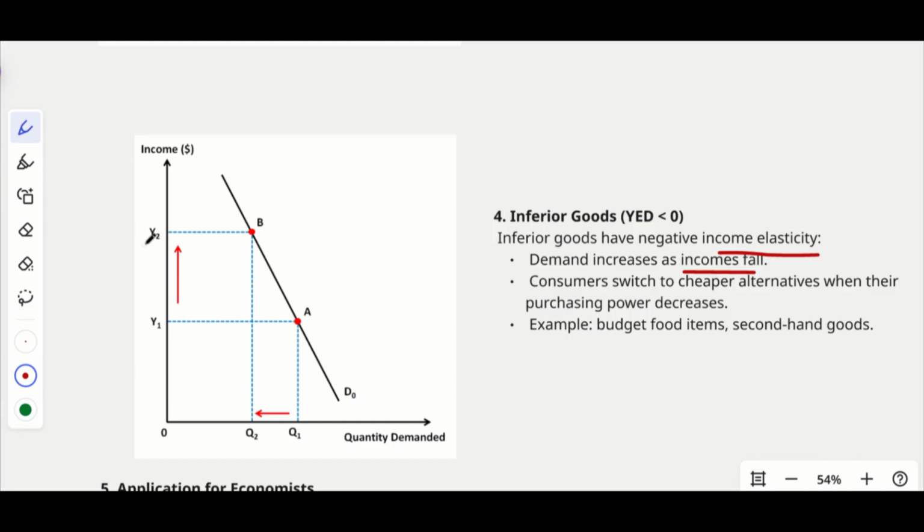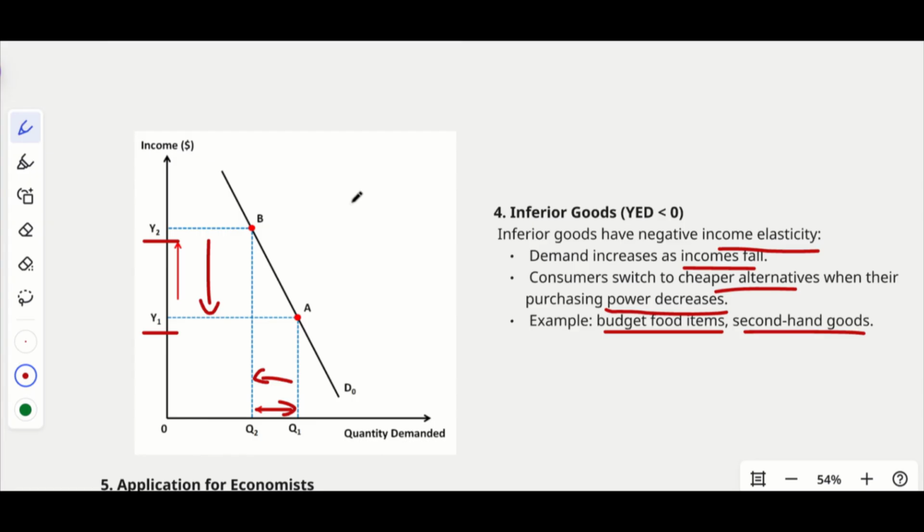Here you can see, just imagine that the initial income is Y2 and the later income is Y1. So the income is reduced, and the quantity consumed will be more. At the same time, if the income was increasing from Y1 to Y2, the consumption will be reduced. So that is the case of an inferior good, just opposite to the luxury good. You can take any budget food items or second-hand goods as an example. Consumers switch to cheaper alternatives when their purchasing power decreases. As your income falls, your purchasing power is also decreasing, so we'll go for these kinds of inferior goods.